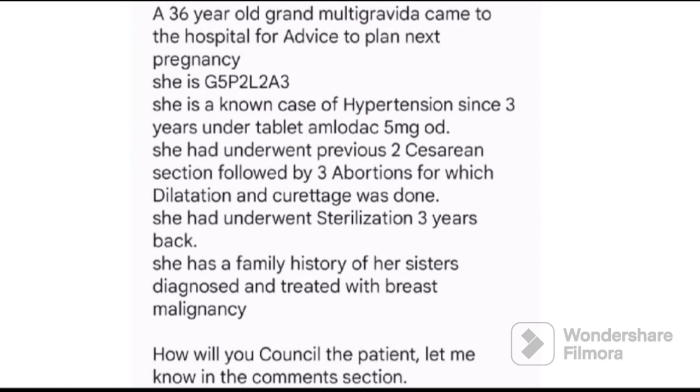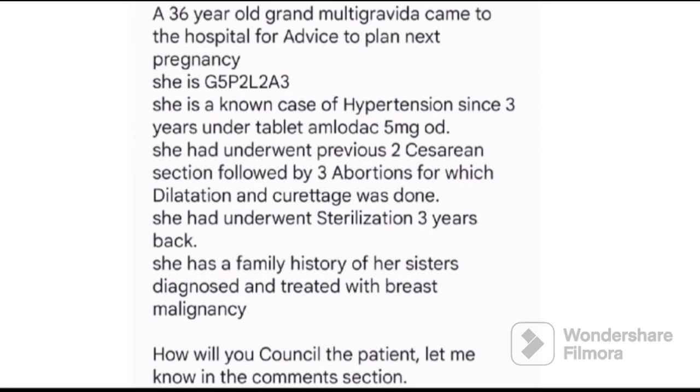Hint 3. She is a known case of hypertension, which in pregnancy leads to uteroplacental insufficiency, leading to decreased blood supply to the fetus, leading to IUGR and, if severe enough, intrauterine demise of the fetus.